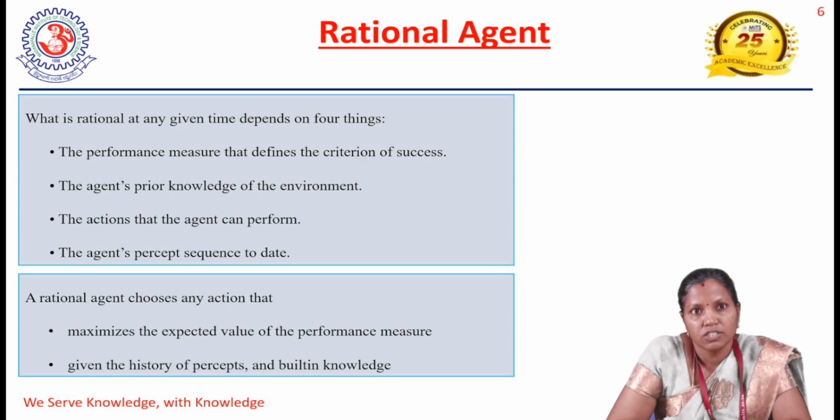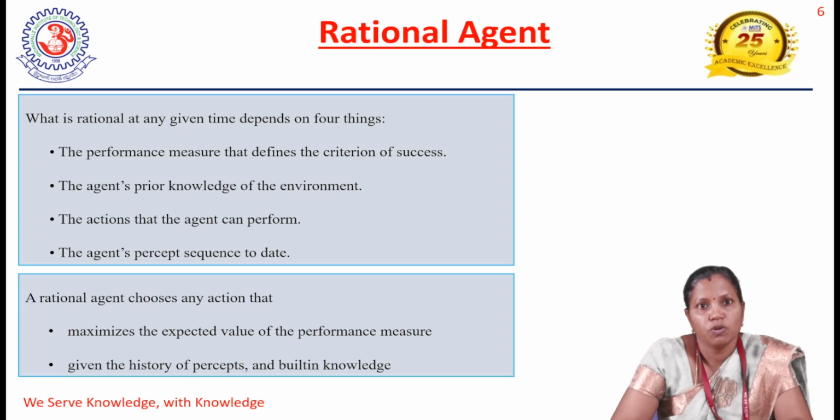What is rational at any given time depends on these four things: the performance measure that defines the criterion of success, the agent's prior knowledge of the environment, the actions that the agent can perform, and the agent's percept sequence to date. This leads to the definition of a rational agent.